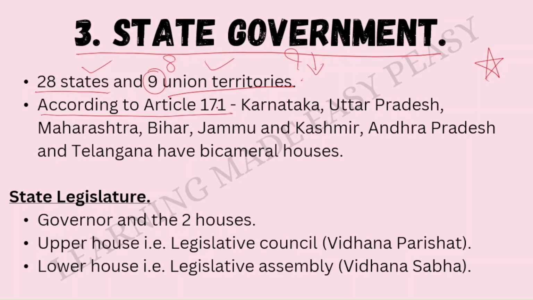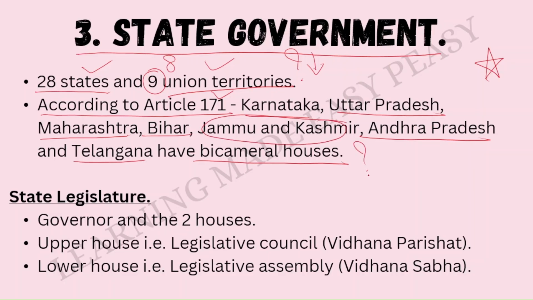According to Article 171, this is an important article, Karnataka, Uttar Pradesh, Maharashtra, Bihar, Andhra Pradesh and Telangana have bicameral houses. I did not say this because this is a little doubtful. Except this, the other things are to be remembered. Karnataka, Uttar Pradesh, Maharashtra, Bihar, Andhra Pradesh and Telangana have bicameral houses. What do you mean by this? For example, in the state of Karnataka, in the Parliament of Karnataka, we have 2 houses, similar to what we had in the union government.